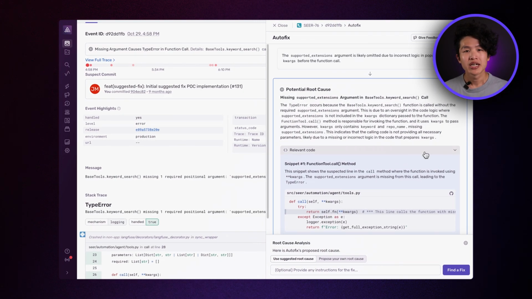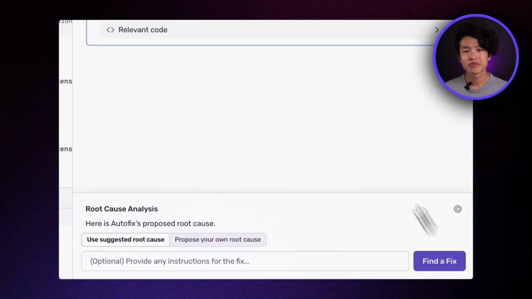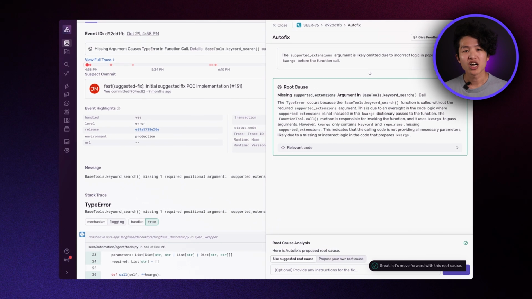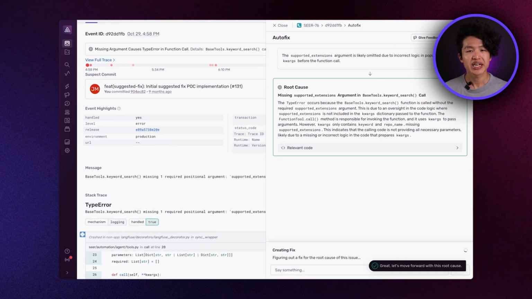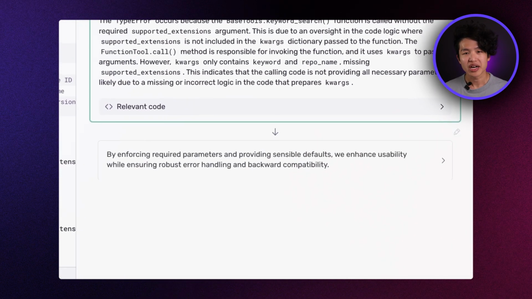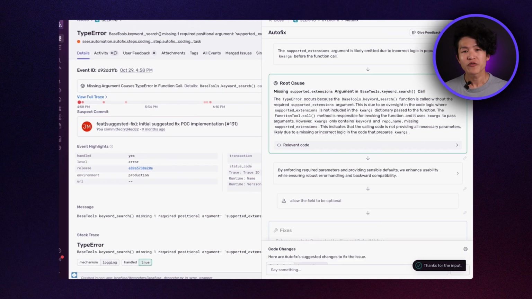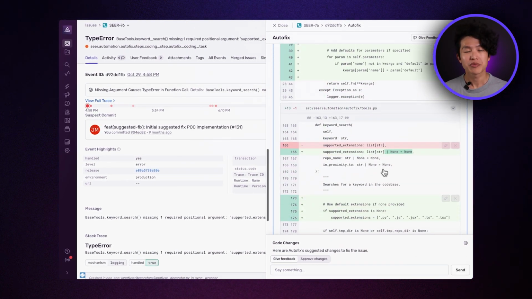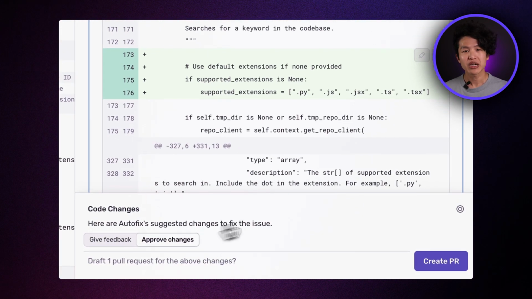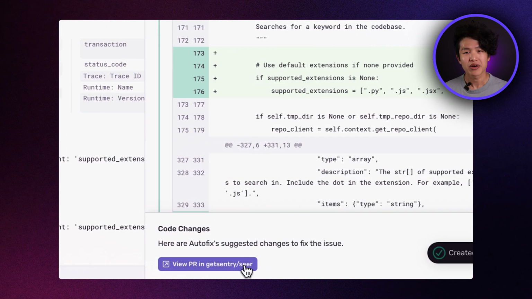Once you're ready to proceed, you can ask AutoFix to generate a PR. Throughout this entire process, AutoFix will ask for additional context anytime it's needed. You can also add your own thoughts at any time during the run. AutoFix and issue summaries are available for all customers in our early adopter program starting today. Turn on the early adopter toggle in your Sentry settings to try them out and let us know what you think.